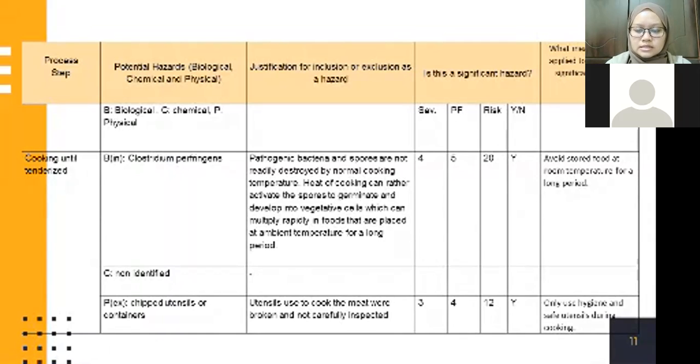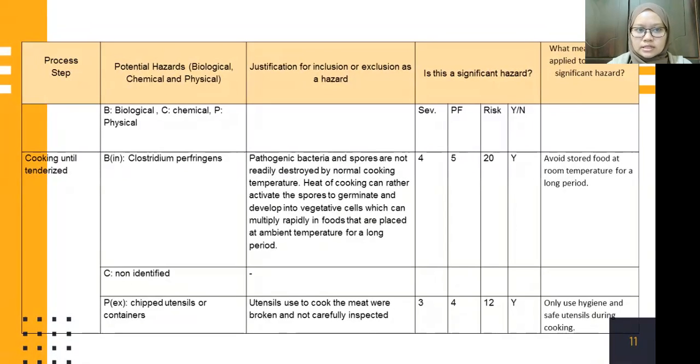And the risk range is 12 and it indicates the significant hazard. What measure can be applied to control the significant hazard is only use hygienic and safe utensils during cooking and always have a regular inspection.